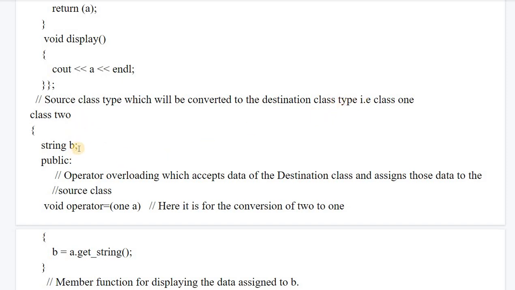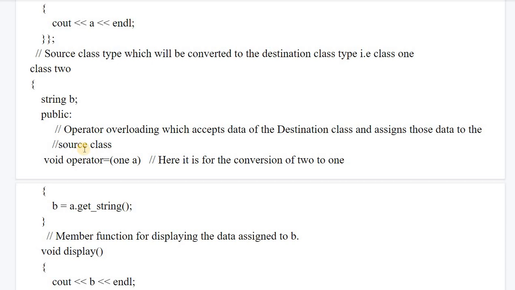So class 2 is again having one string. We are assigning, or you can say we are converting, one object into another. It will be similar to the statement int A is equal to int B. If B is equal to 5, then 5 will be assigned to A. So it is similar to that statement. Operator overloading accepts data of the destination class and assigns those data to the source class. Here we have written void operator =, which is just normal operator overloading for the assignment operator, and we have overloaded the assignment operator for object types.